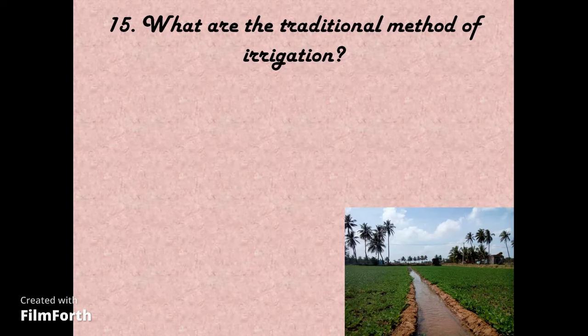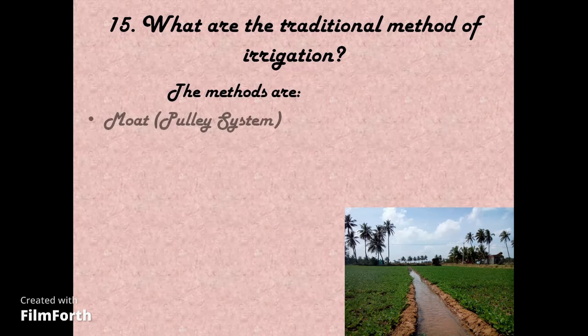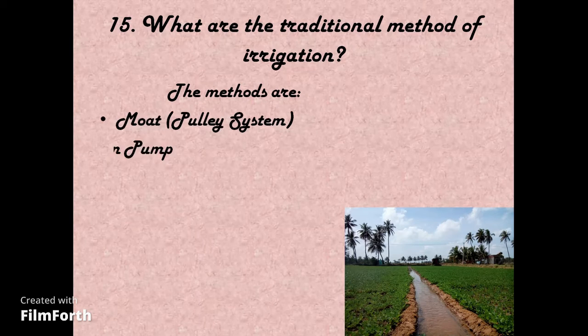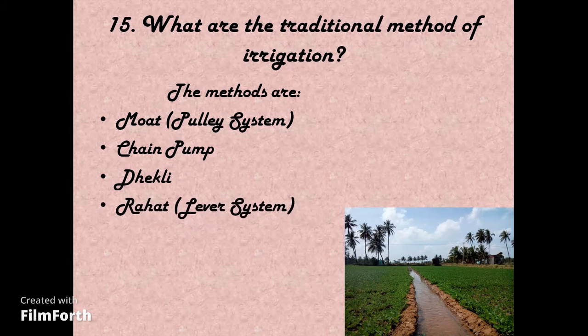What are the traditional methods of irrigation? The methods are moat or pulley system, chain pump, dhekli, rahat or lever system.